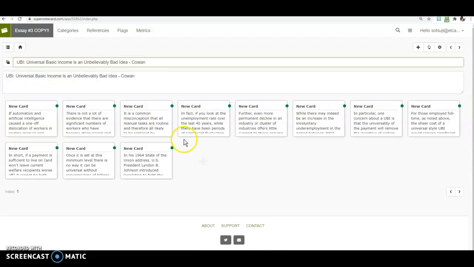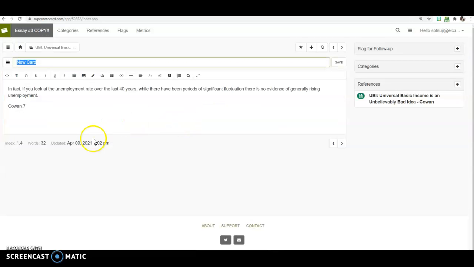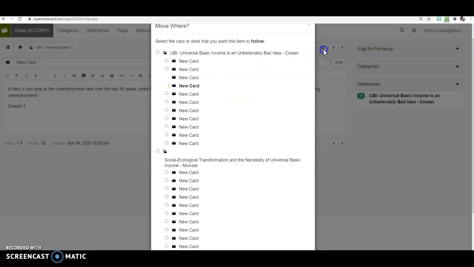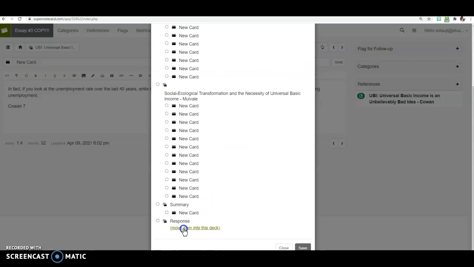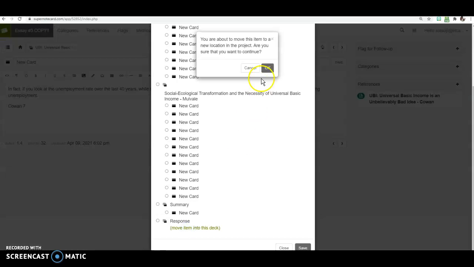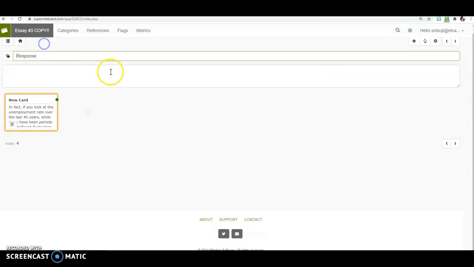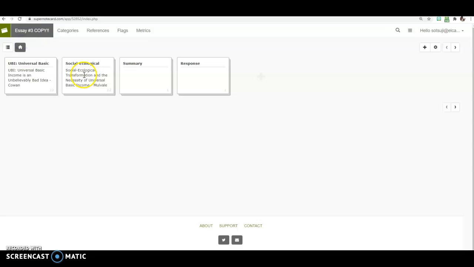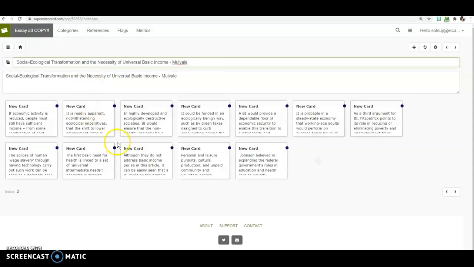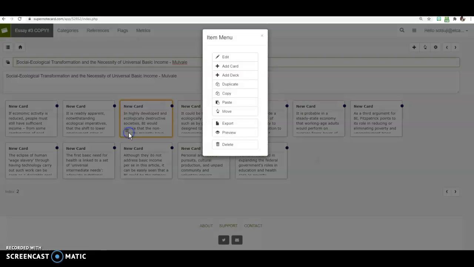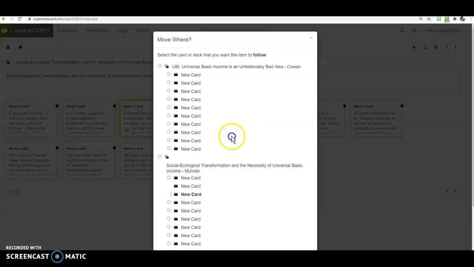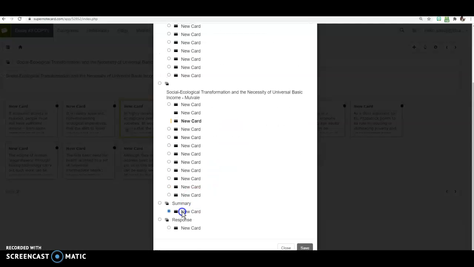That's exactly what you're going to be doing. You're just going to continue looking through your cards and say, hey, I really like this one. Maybe that can go into my response deck. So you click that and put it in here. Now look, it's in my response deck. You're going to do that with the other article as well. Let's say I like this one. I'm going to move it into my summary deck.